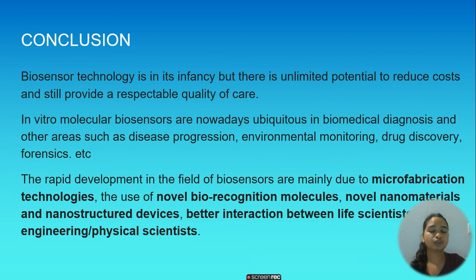Now we move on to the conclusion. Biosensor technology is in its infancy, but there is unlimited potential to reduce cost and still provide a respectable quality of care. In vitro molecular biosensors are nowadays ubiquitous in biological diagnosis and other areas such as disease progression, environmental monitoring, drug discovery, forensics, etc.